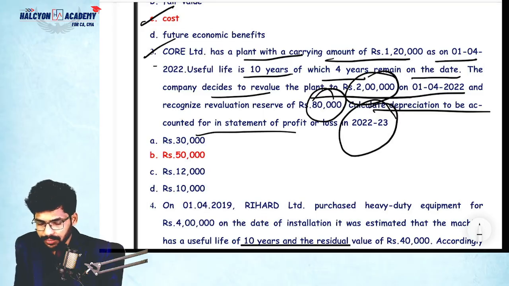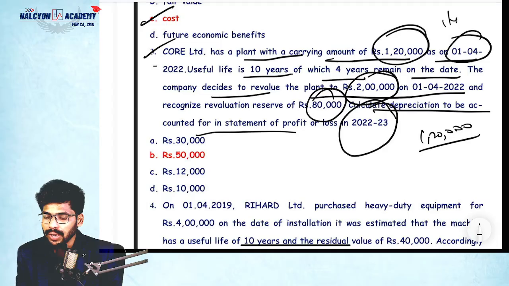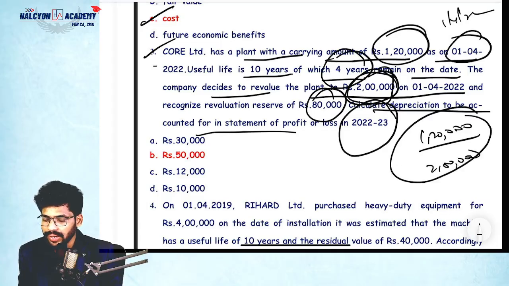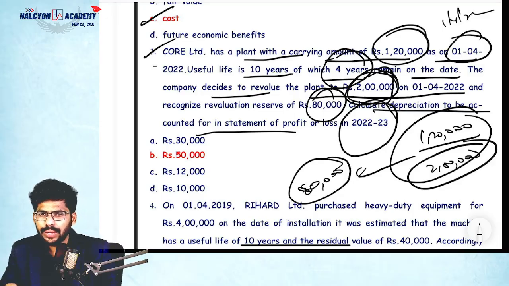Simple, guys. So the carrying amount of the asset is 1,20,000 on 1/4/2022. That is revalued at 2 lakhs. So the difference amount, what is that? Revaluation reserve only. How much? 80,000. As of now, the asset should be depreciated at 2 lakhs only. Yes, on 2 lakhs only you need to calculate the depreciation.